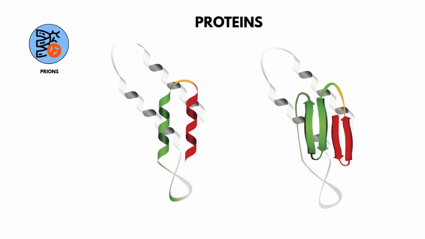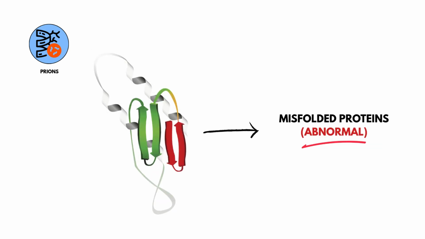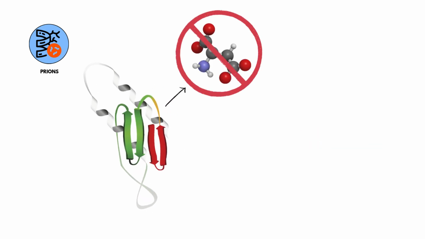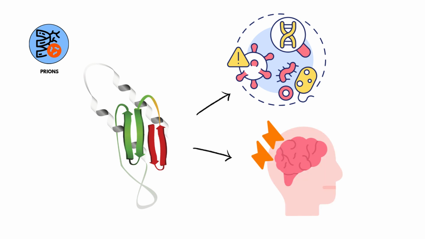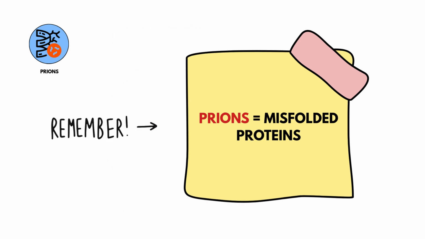Prions. Prions are proteins gone rogue, misfolded proteins that force normal proteins to misfold too. They don't have nucleic acids, but they're infectious and cause fatal neurodegenerative diseases like Creutzfeldt-Jakob. On the MCAT, remember, prions equals misfolded proteins.